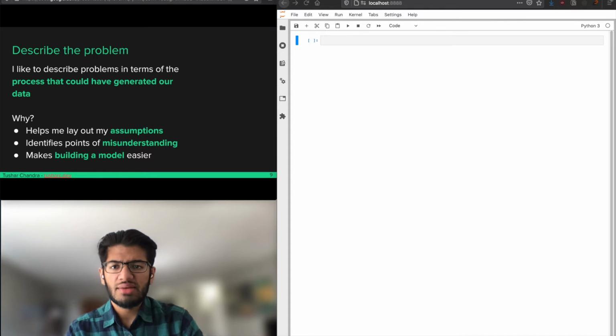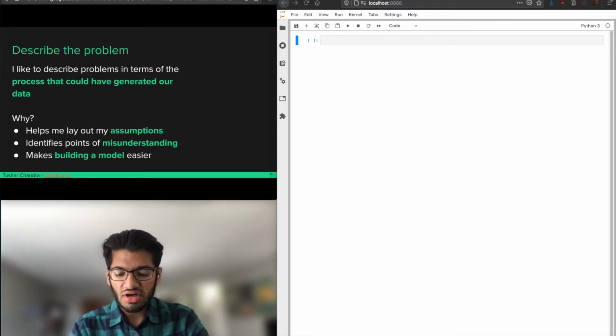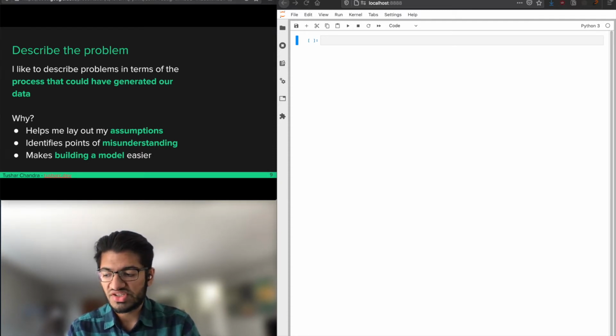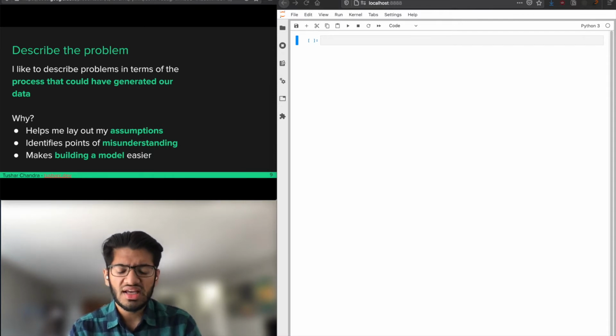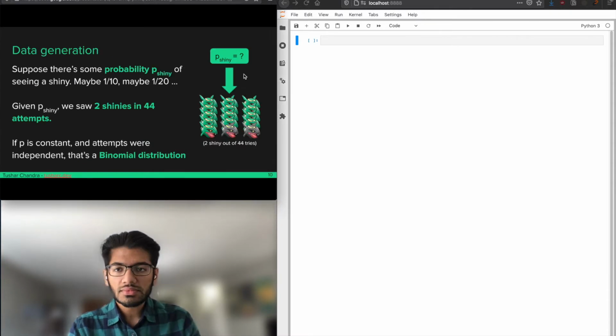I like to describe problems in terms of the process that could have generated our data. There are a few reasons that I want to do this, but in general, it helps me lay out what assumptions I have about the problem and about our data. It can help me to identify points of misunderstanding or points where I'm unclear about how a problem is actually set up. And eventually, it does make building a model easier. This doesn't take long, and we end up doing this implicitly when we make a model anyway. So I'm going to do it now and walk you through what that means.